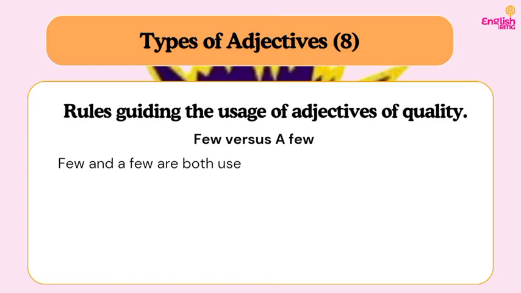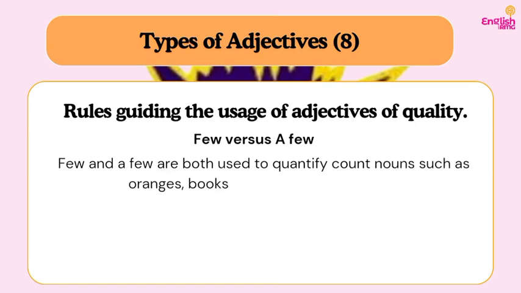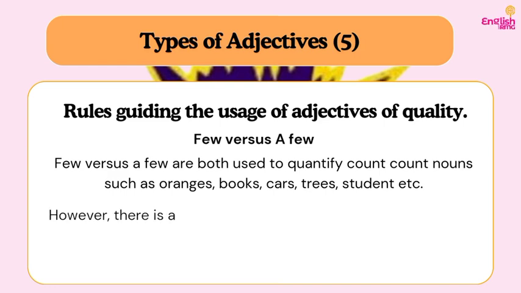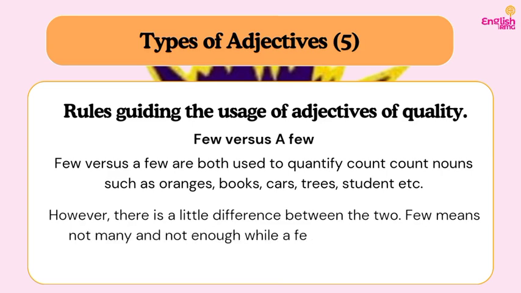So let's also look at the rule guiding the use of "few" versus "a few" because they are very similar, before we go into the questions. "Few" and "a few" are both used to quantify count nouns such as oranges, books, cars, trees, students, etc. The difference between "few" and "a few" is similar to that of "little" and "a little." "A few" means not many but enough, while "few" means not many and consequently not enough. So if I say, "I have few oranges in the kitchen," I'm saying I don't have enough.